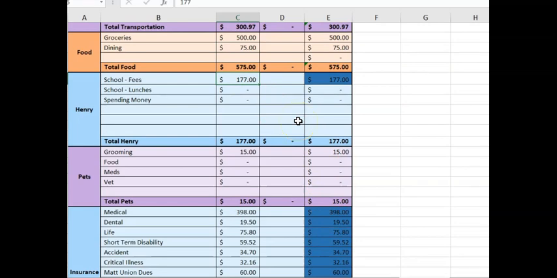And then for Henry, the Henry category, so we have back to school is what we need to take care of. So all of his fees were paid in July for his senior year of high school. And I also have enough in his food service account that I don't need to do anything in August. We will have all of our back to school shopping that we need to do. And so I'm going to put $250, and that should cover any actual school supplies that he needs, plus some clothes and a pair of shoes.